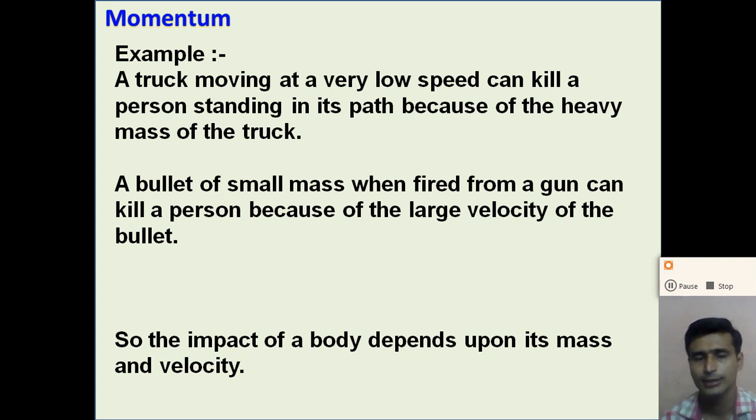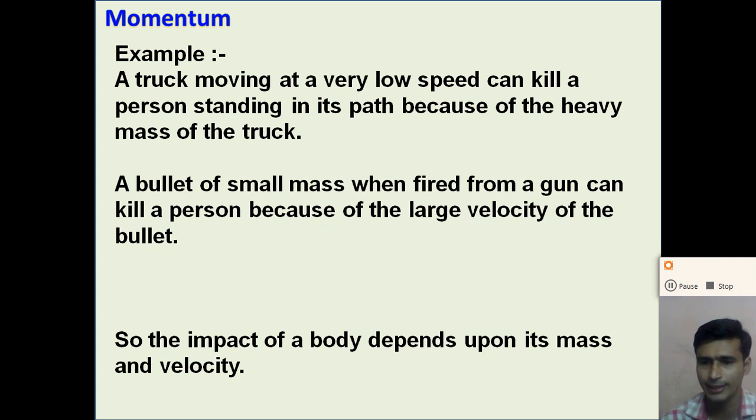Now similarly, a bullet of small mass, when fired from a gun, can kill a person because of the large velocity of the bullet. If we take a bullet and throw it with our hand, it cannot kill the person. But the same bullet, if fired from the gun with a very large velocity, kills the person.